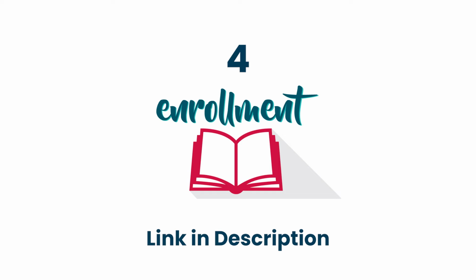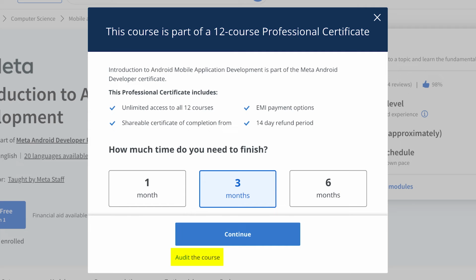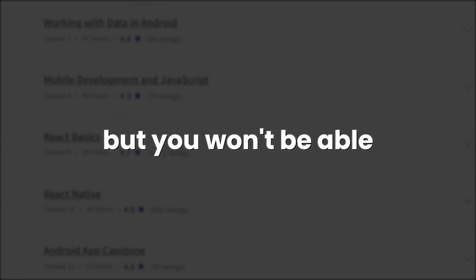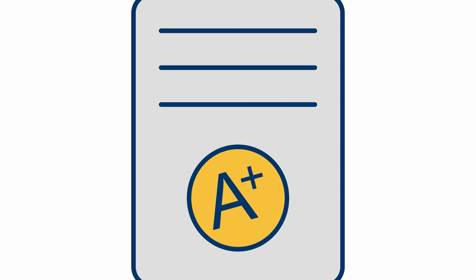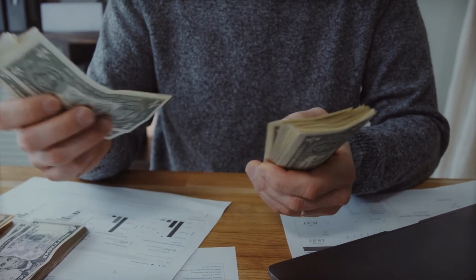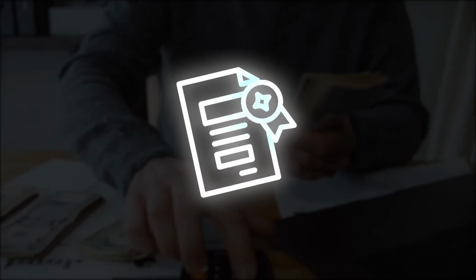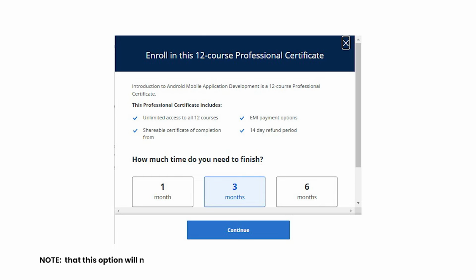Now let's see the 4 different enrollment options you have for this program. If you just want to learn for free, you can choose the audit option, which you will be able to find in the individual courses page. But you won't be able to get a course completion certificate, and you won't be able to submit assignments or get grades for your work with this option. Anyway, you can pay for one at any time during or after the course to get your certificate. Please note that this option will not be visible in the Meta Android Developer Professional Certificate page.